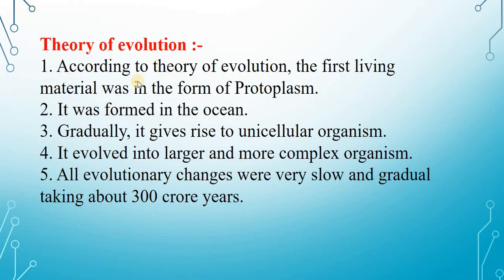Theory of evolution. According to the theory of evolution, the first living material was in the form of protoplasm. It was formed in the ocean. Gradually, it gave rise to unicellular organisms. It evolved into larger and more complex organisms. All evolutionary changes were very slow and gradual, taking about 300 crore years.